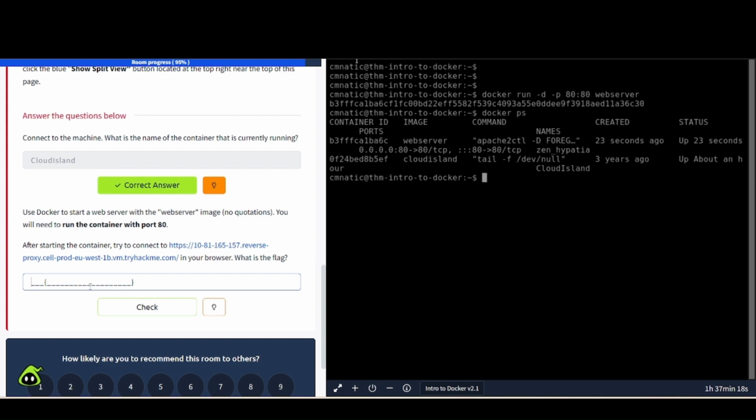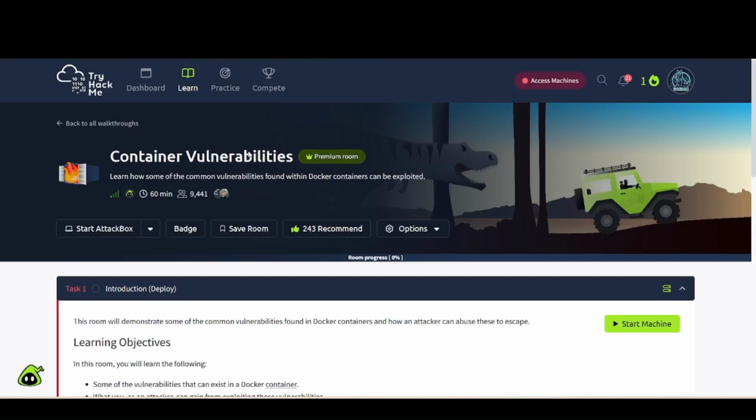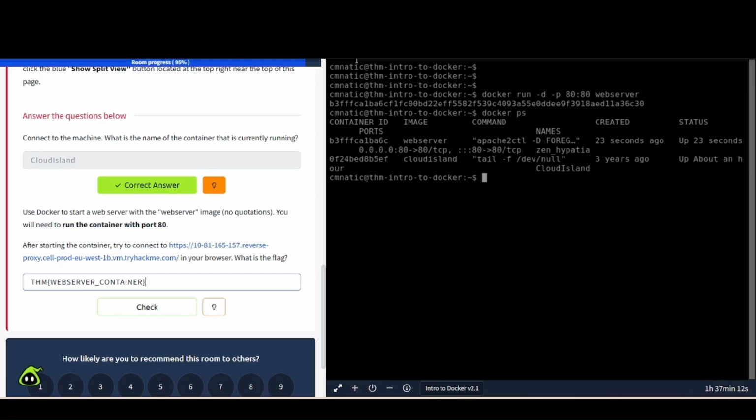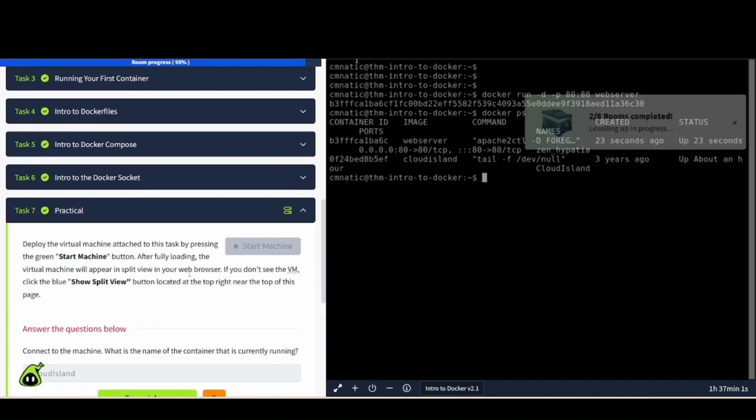Okay, so remember that the next room we're going to take a look at is going to be this container vulnerabilities room. So keep a lookout for that video coming up here. And then also I may even combine these two into one video eventually. So we're going to hit this check here and wrap up this video and close out everything that we just learned in this intro to Docker room.